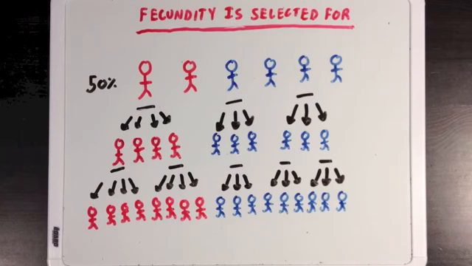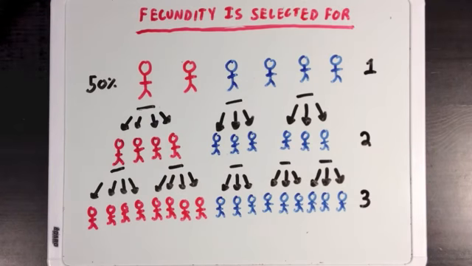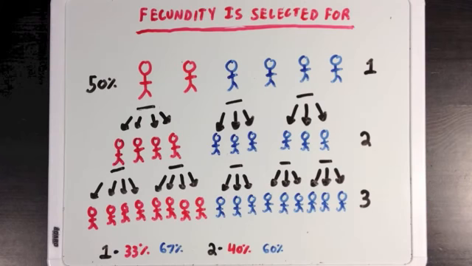If we now number our generations 1, 2, and 3, we see that in generation 1, 33% of the population was red, while 67% of the population was blue. In generation 2, 40% were red and 60% were blue, and by generation 3, 47% were red and 53% were blue. And this increase is all because the red people had a special trait of higher fecundity, which made them more able to have offspring than the blue people.